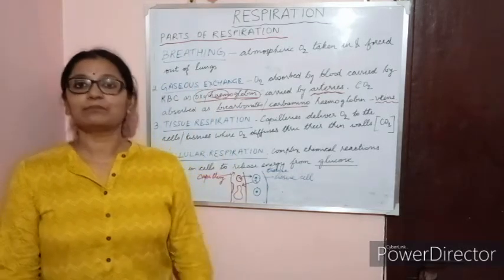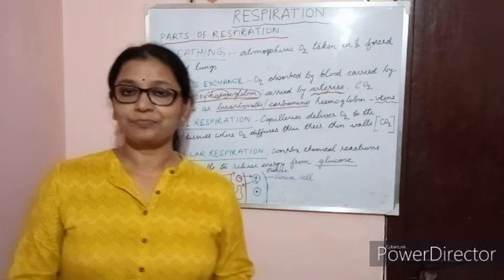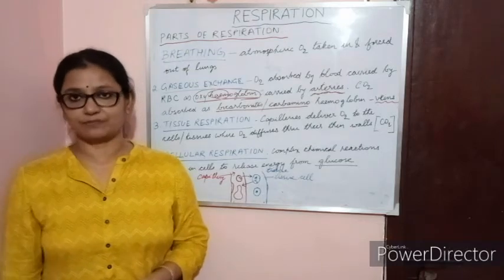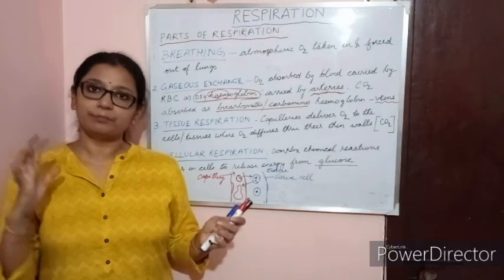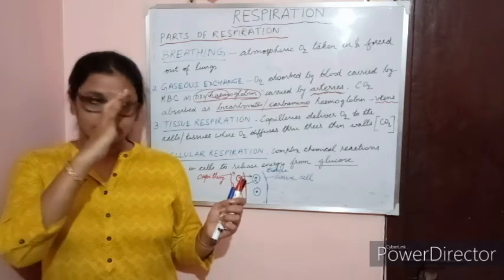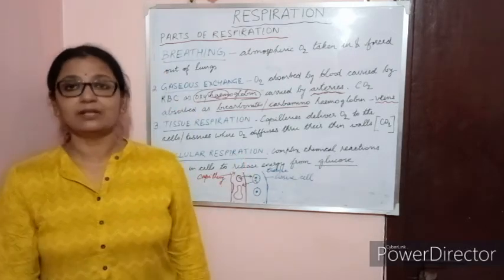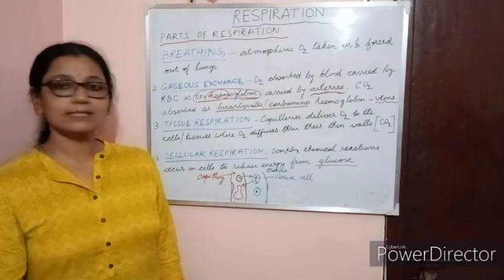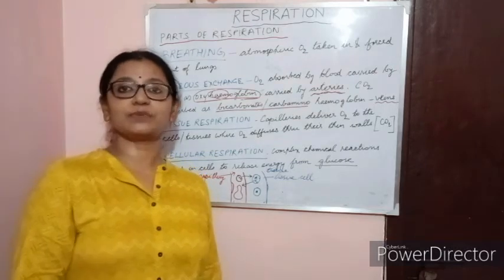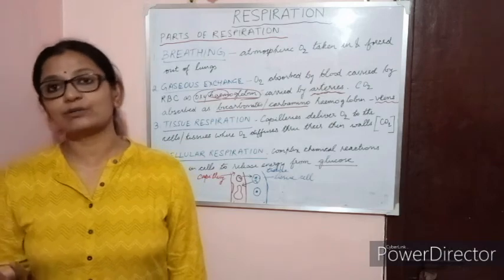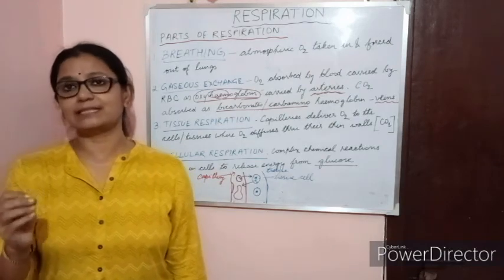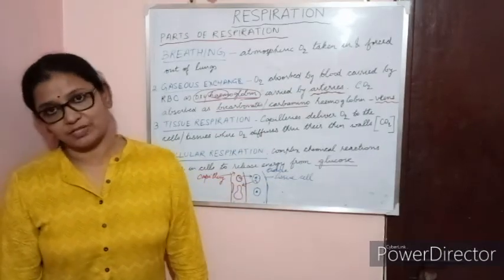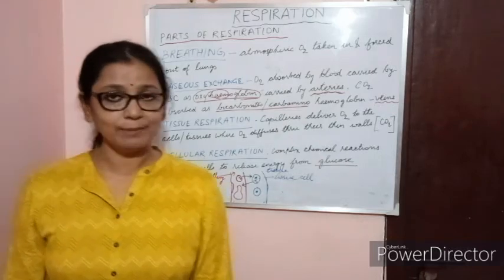With this, we will come to the end of this lecture today. I have tried as much as possible to summarize the main points of this chapter and give you the picture of this chapter in a nutshell, so that you can remember it at your fingertips. In our next classes, we will be studying the phases of respiration. Where does it occur? What is glycolysis? We'll go into a little detail about glycolysis and the Krebs cycle, and then we'll go to the parts involved in respiration.